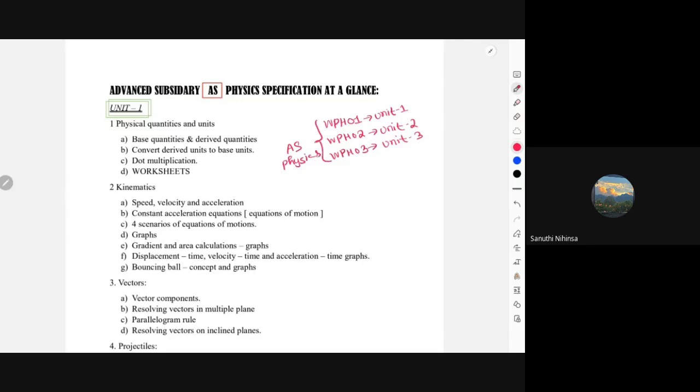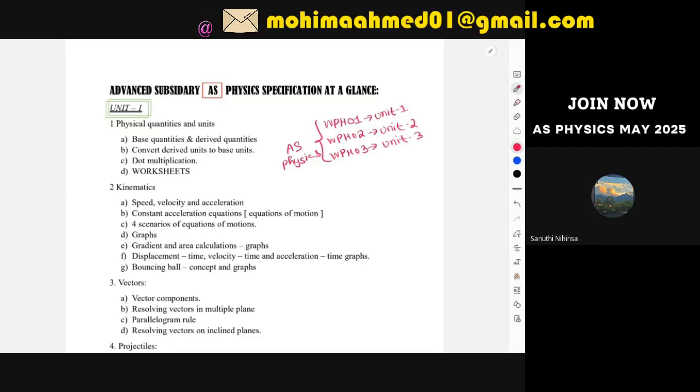Now, this batch is going to open for the May 2025 batch. That means our classes will start from July 1st and will continue till next year, April. Also, we will provide some extra classes during May, but they're not fixed classes. They will just be last-moment problem solving classes, but basically our classes will continue to next year's April session.